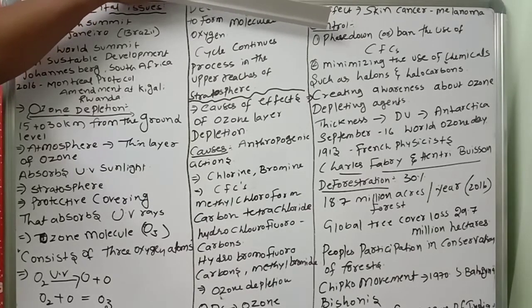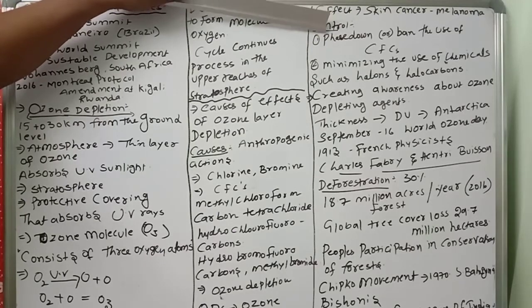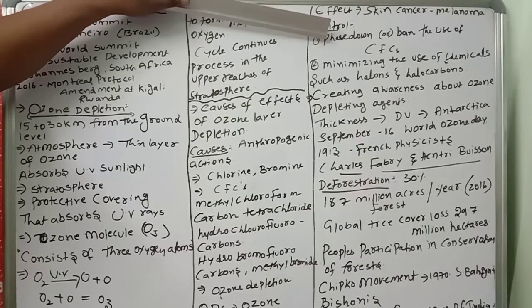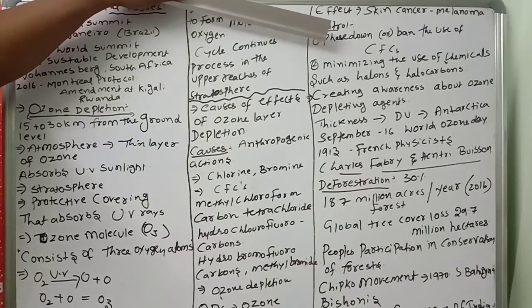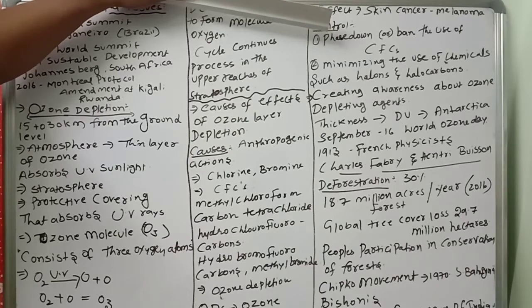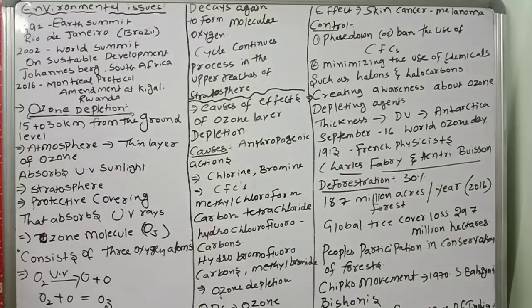Ozone layer depletion can be controlled. Who has to control it? How to control? First, phase down or ban the use of chlorofluorocarbons. You have to stop their usage in refrigerants. That is the first point to do. Otherwise, the depletion of ozone goes on and UV rays keep damaging us.